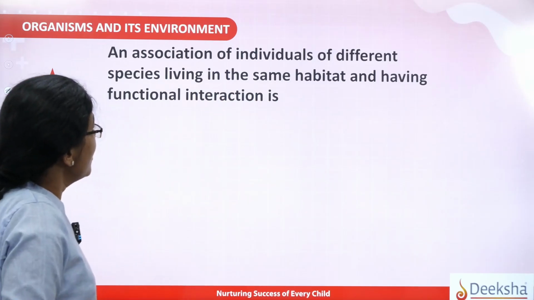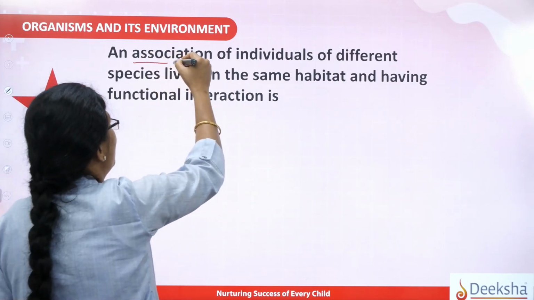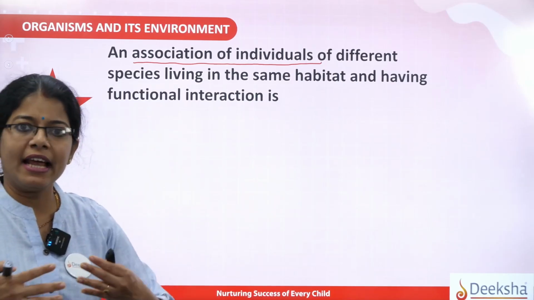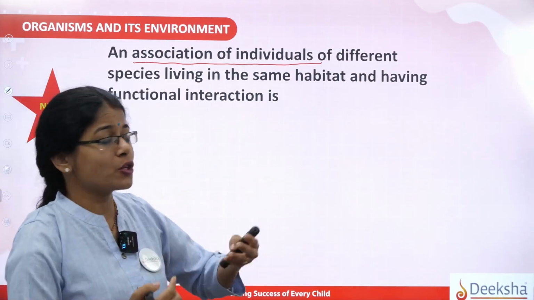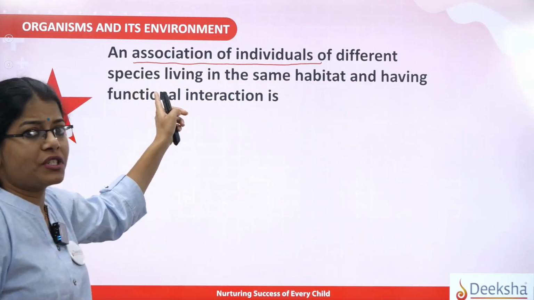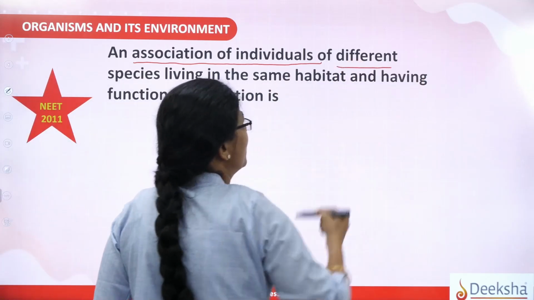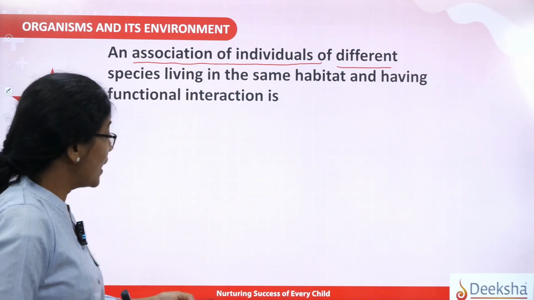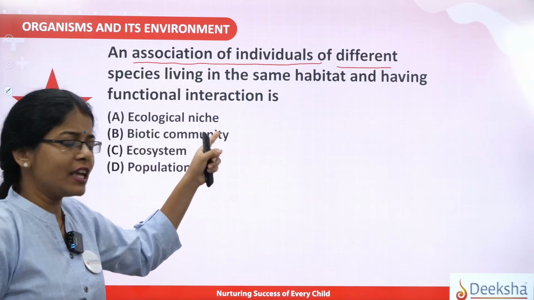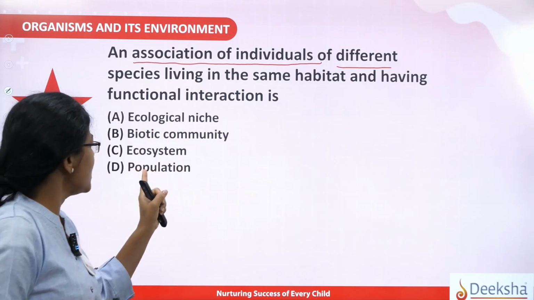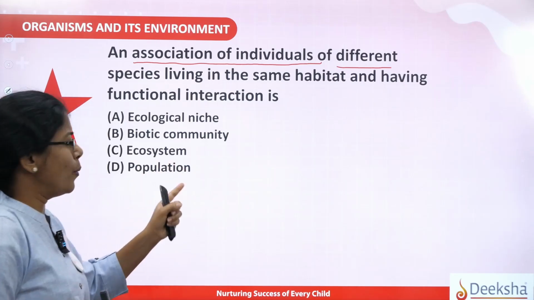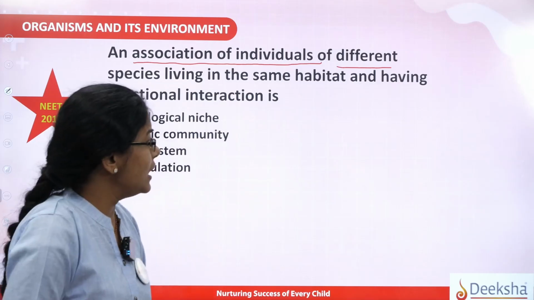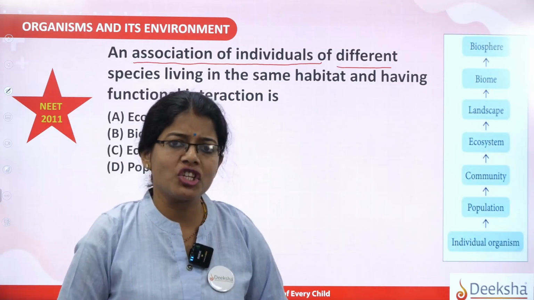Now if you see the question, the very important part to be noted here is association of individuals, right? Association of the individuals of different species living in the same habitat. So look at the options here now: ecological niche, biotic community, ecosystem and population. Before we move on to the correct answer, let me tell you something called hierarchy, ecological hierarchy.